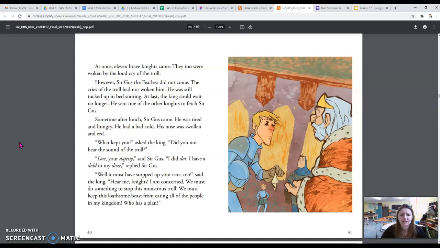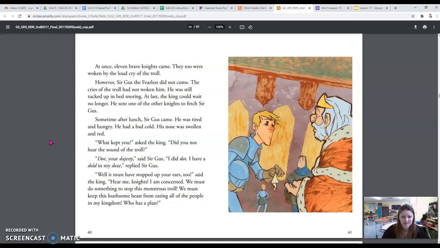However, Sir Gus the Fearless did not come. The cries of the troll had not woken him. He was still tucked up in bed snoring. At last the king could wait no longer. He sent one of the other knights to fetch Sir Gus. Sometime after lunch, Sir Gus came. He was tired and hungry. He had a bad cold. His nose was swollen and red.